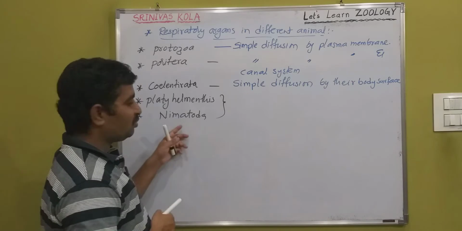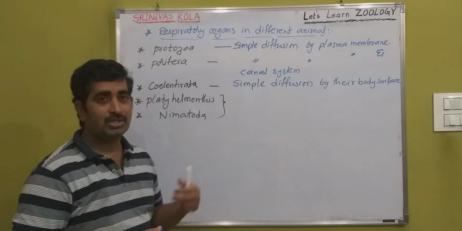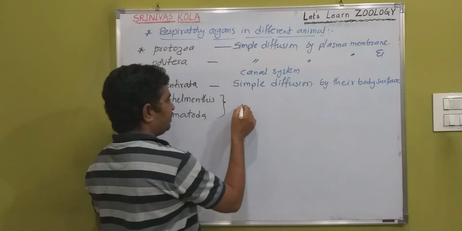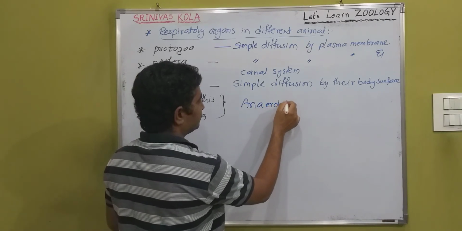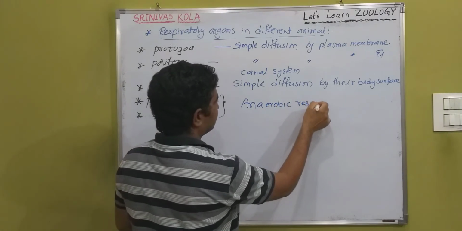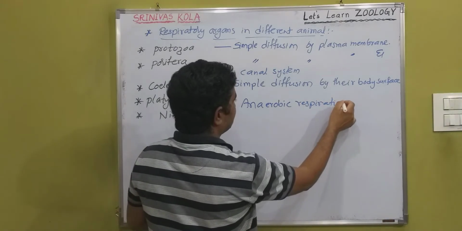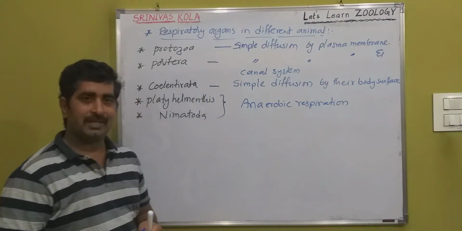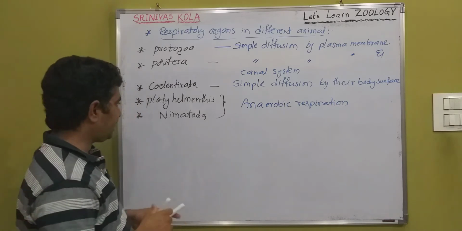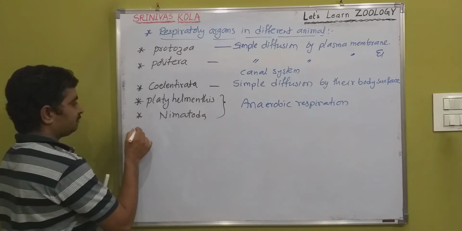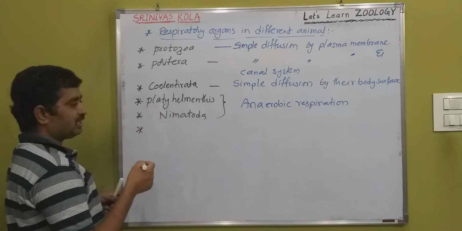Why? Because they are mostly parasites. In these animals, anaerobic respiration takes place, because these are parasites.